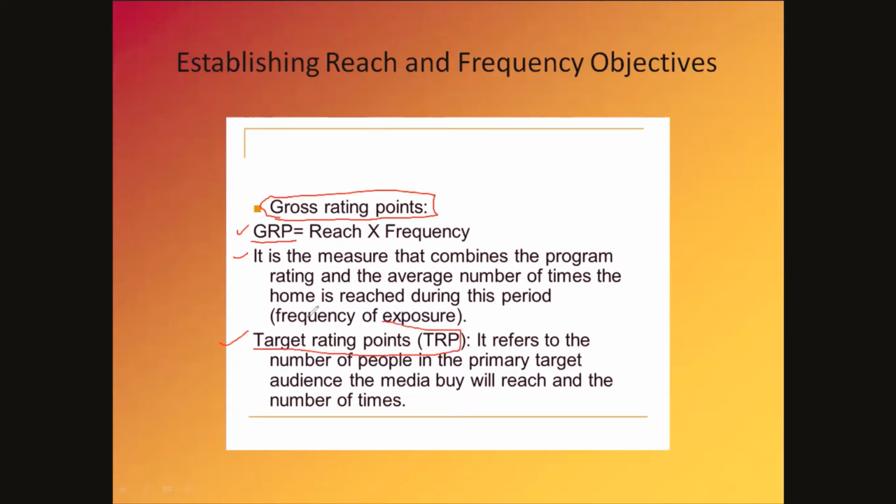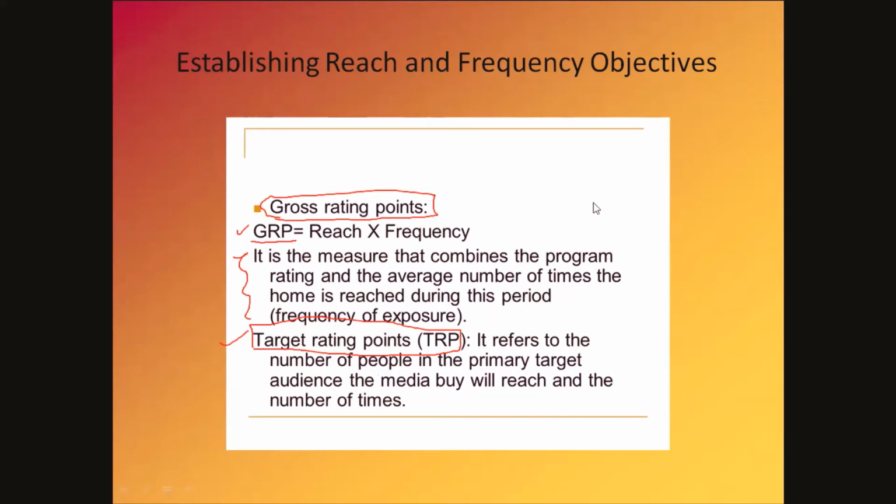TRP refers to the number of people in the primary target audience the media buy will reach and the number of times. So TRP talks about how many people of our target audience are reached and how many times. But GRP basically measures how many people are exposed and how many times. They may not be from our target audience. So these are the basic differences between GRP and TRP.